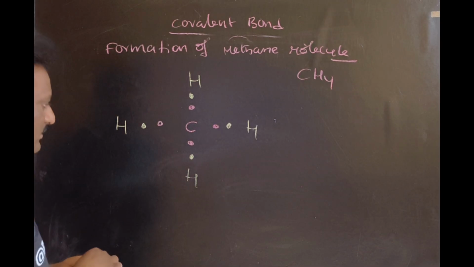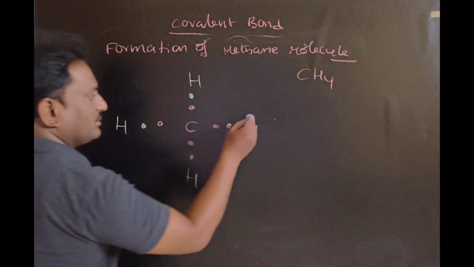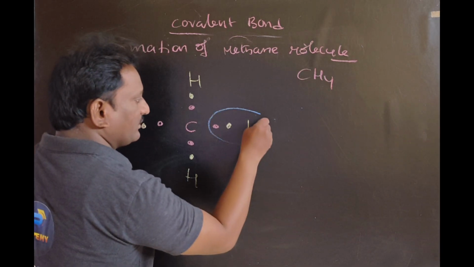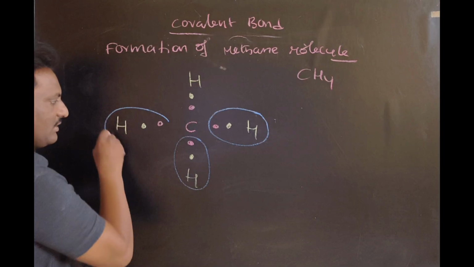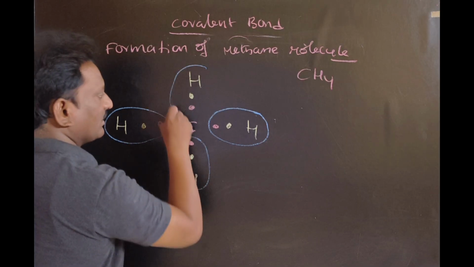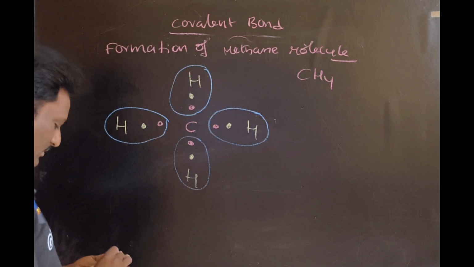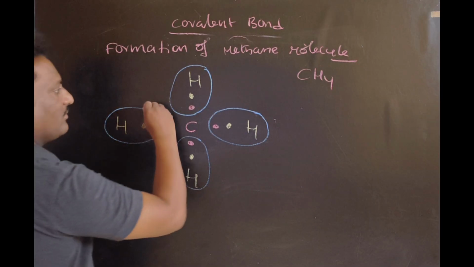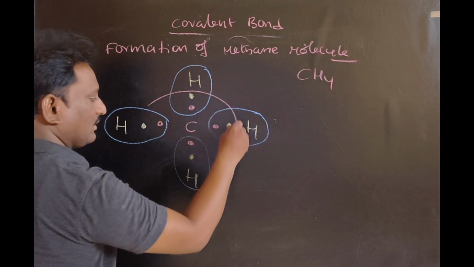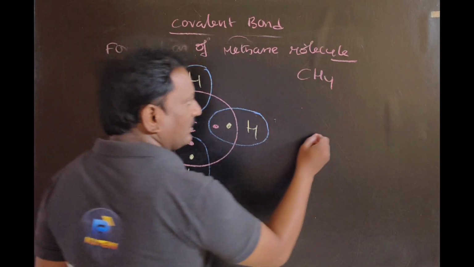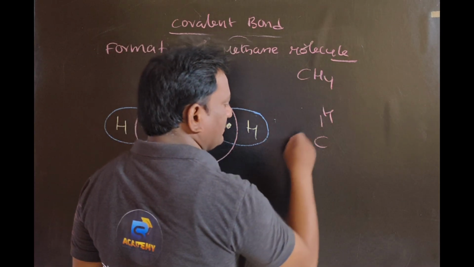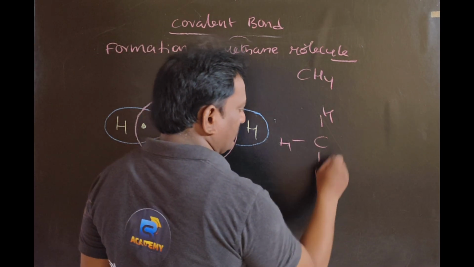So these two electrons belong to this hydrogen, these two electrons to this hydrogen, and these two to this hydrogen, and all these electrons belong to carbon. Then you will get C H H H.